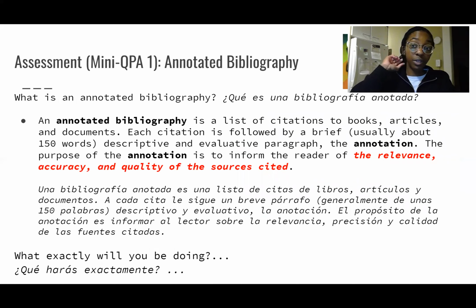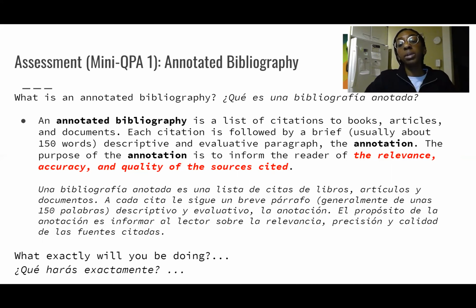Fantastic. So we've just reviewed what is a central message, knowing that the 2 steps in order to determine a central message is 1, finding a subject, and 2, finding out what is the author saying overall about that subject. And our next portion is me really breaking down what is an annotated bibliography. And this is what you're going to be doing for your Mini-QPA.